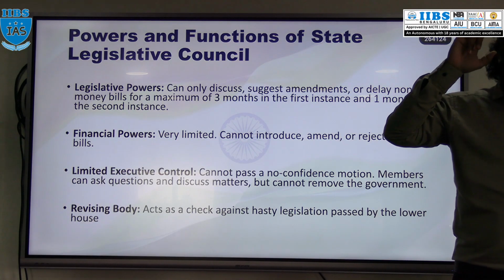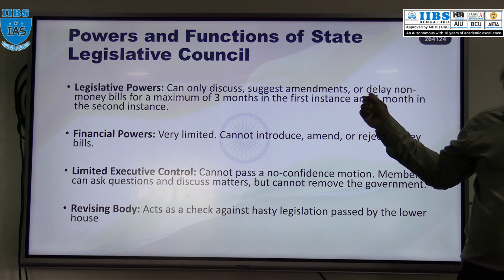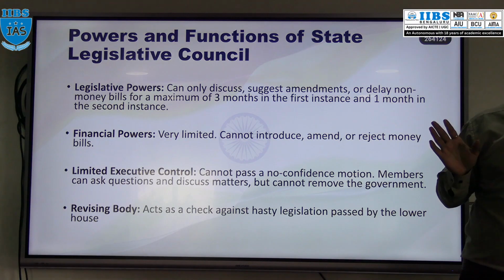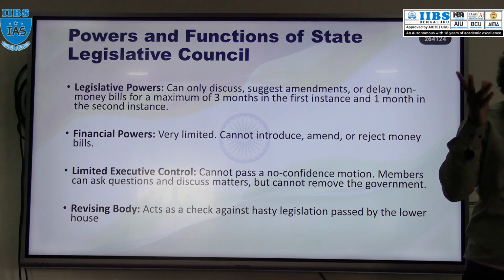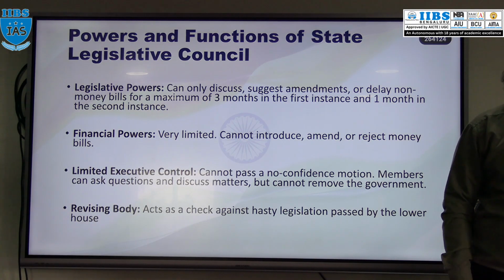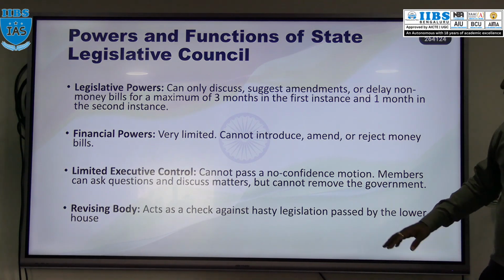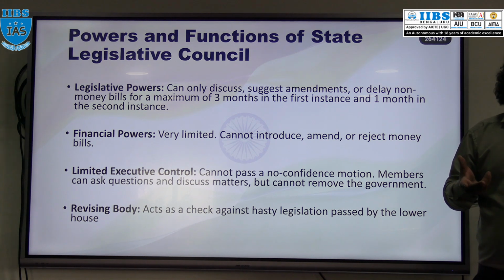In case of Parliament, we have studied the deadlock situation, but in case of Assembly and Council, there is no such deadlock. Why? Because if the Council second time doesn't pass the bill, no problem. Within 1 month, the bill will automatically get passed. So no deadlock situation means no joint session.